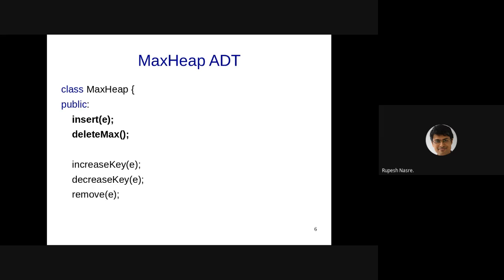And then the removing of a particular element, right? This particular element could be arbitrary. It need not be the maximum or the minimum, right? So these might be some extra functions we might require.